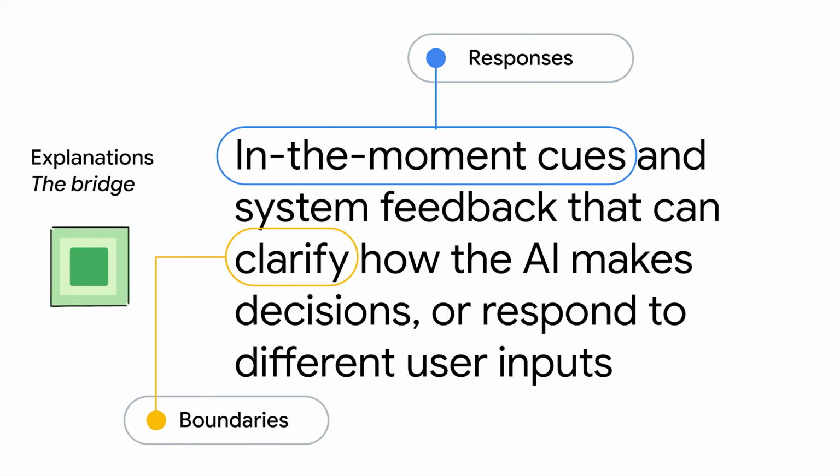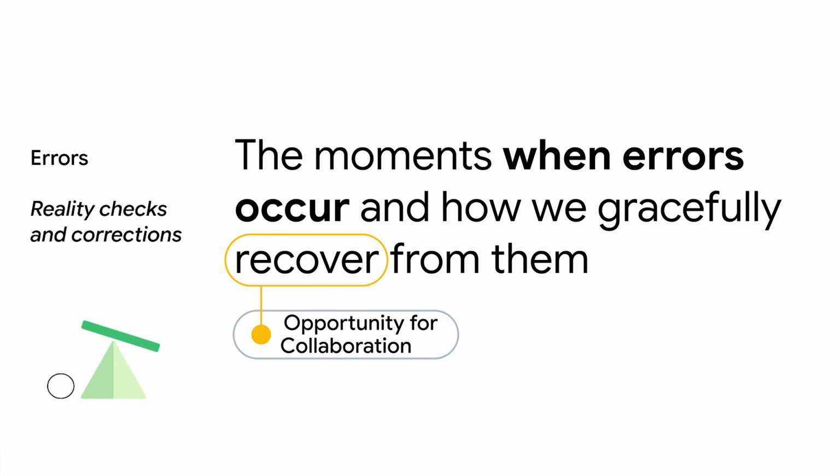These are in-the-moment cues and system feedback that can clarify how the AI makes decisions or responds to different user inputs. When the AI executes a specification, or struggles to, explanations are how the system communicates its boundaries back to the user. Explanations actively help update and correct the user's mental model, ensuring their future inputs are better aligned with the system's true capabilities. And finally, we have errors, the ultimate stress test of your human-AI alignment, the reality check.